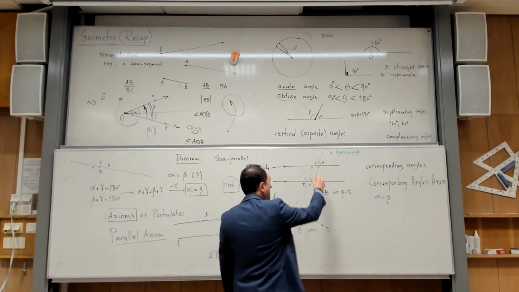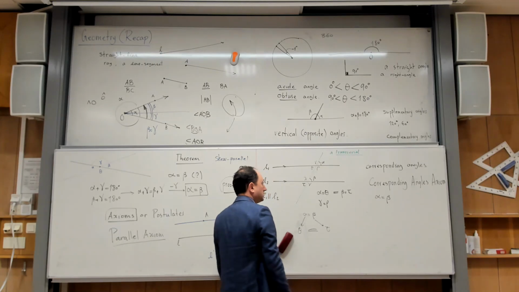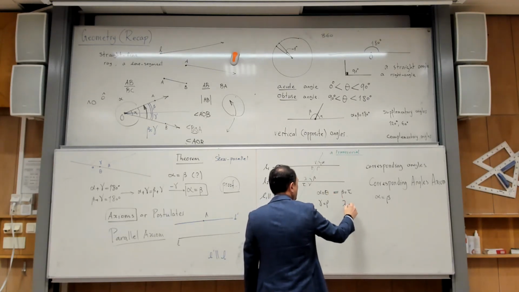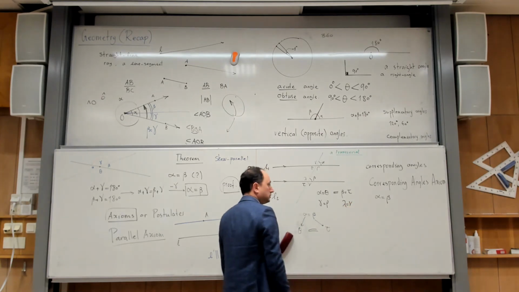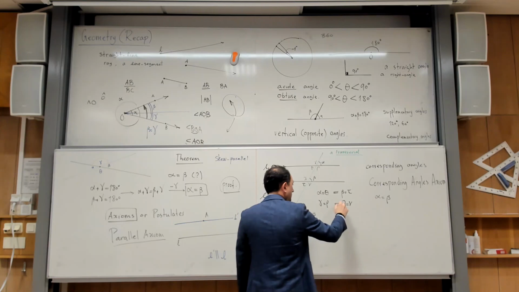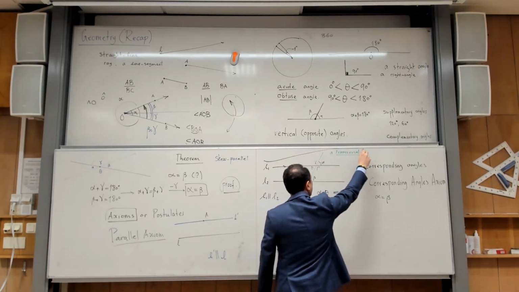Yes? And then the same story here. Gamma and rho are equal, nothing new, they are vertical. And then lambda and nu are also equal, nothing new, they are vertical angles. But this one is also equal to this one, which is something new. So I want you to have this picture in mind.